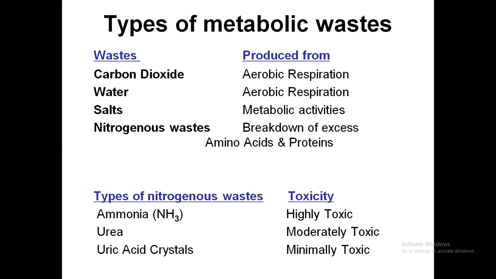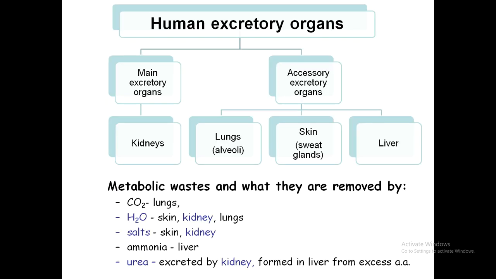Aquatic organisms like some invertebrates and freshwater fishes excrete their nitrogenous waste in the form of ammonia, while humans and mammals excrete it in the form of urea, and birds, which are highly metabolically active organisms, excrete it in the form of uric acid crystals.